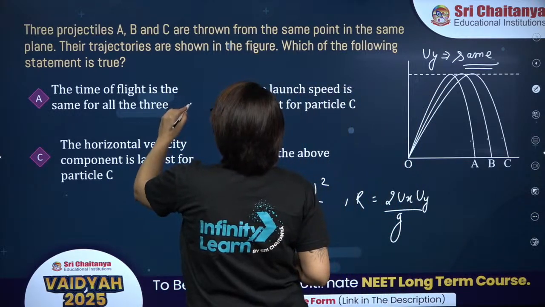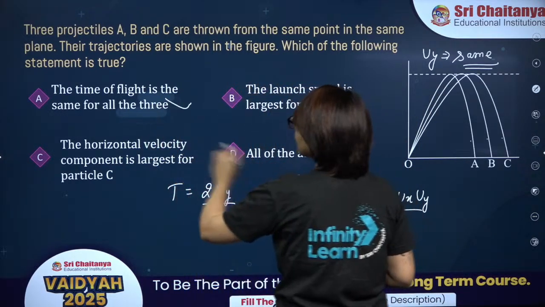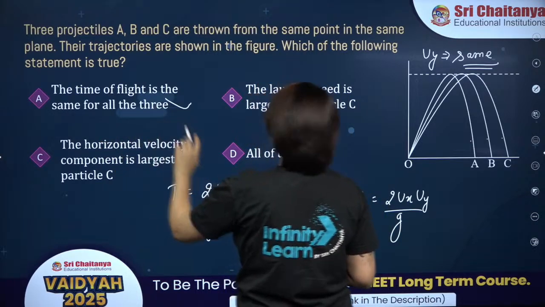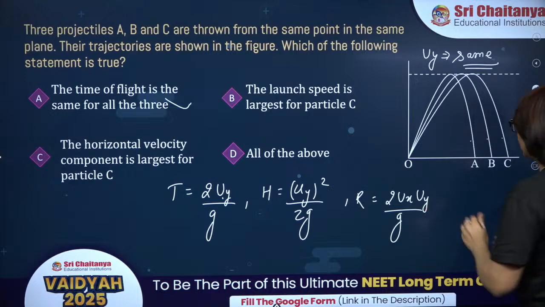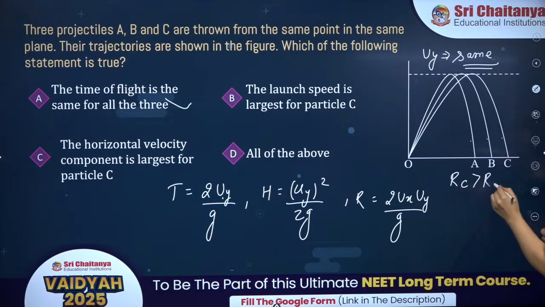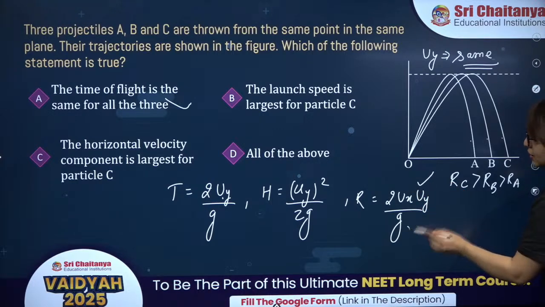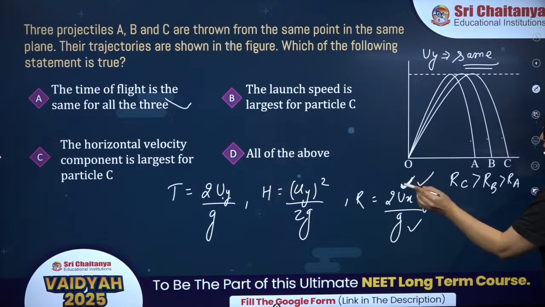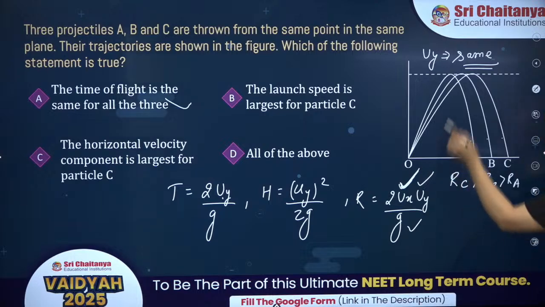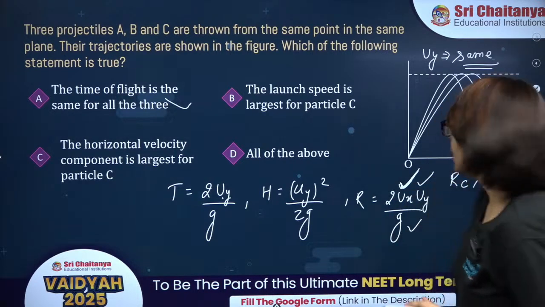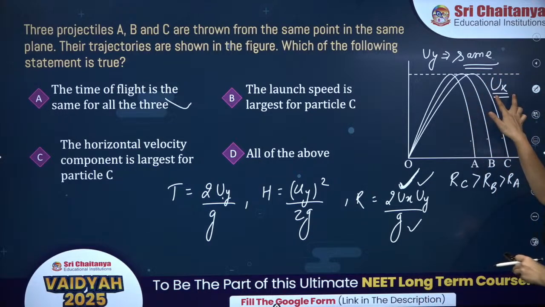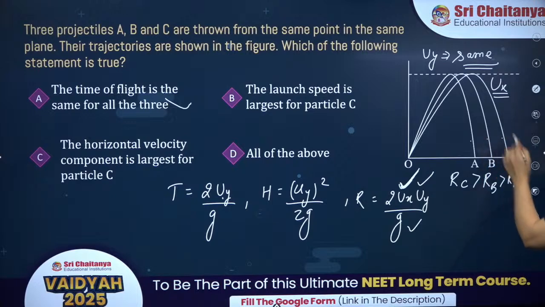So time of flight is the same for all, and horizontal velocity, okay, time of flight is the same for all. Now, if you look at the range, C is more than B is more than A. So uy is the same for all, g is the same for all. So what is the deciding factor? Ux. Ux is the deciding factor over here, right? So Ux will decide which one will have more range. So if Ux is more, range will be more.